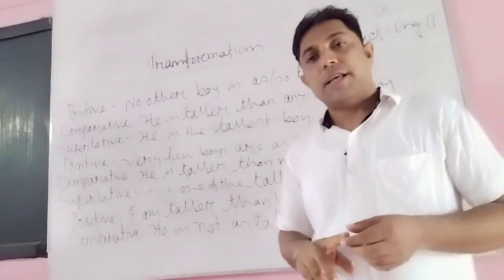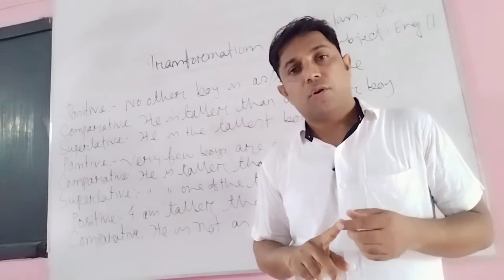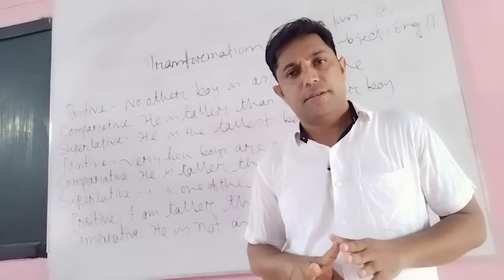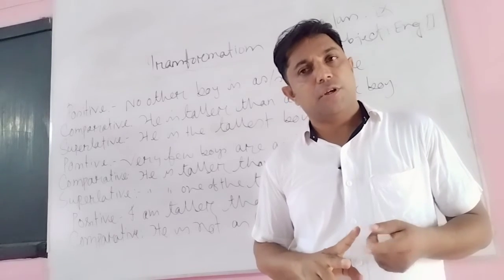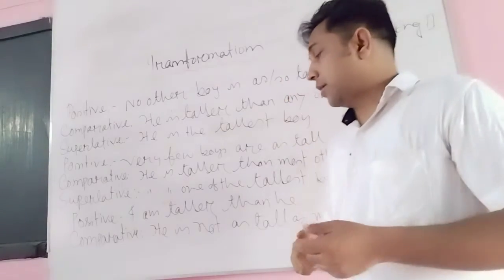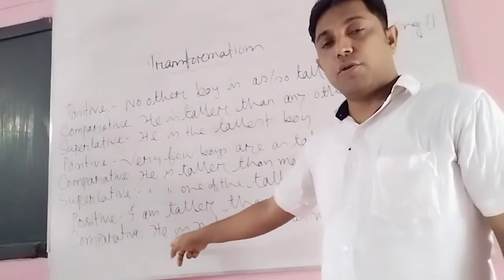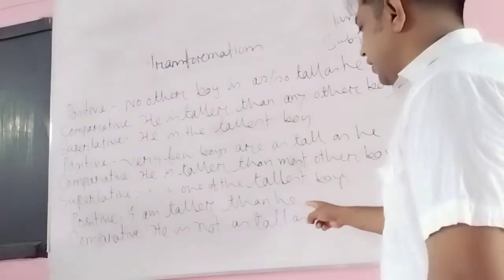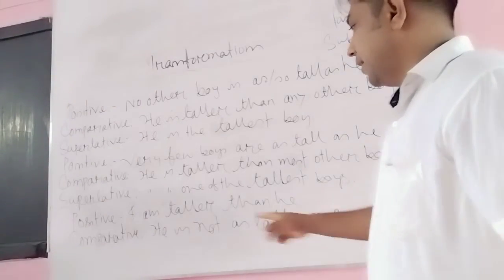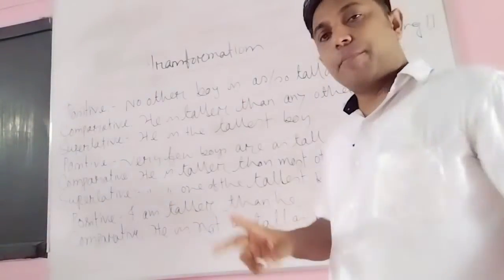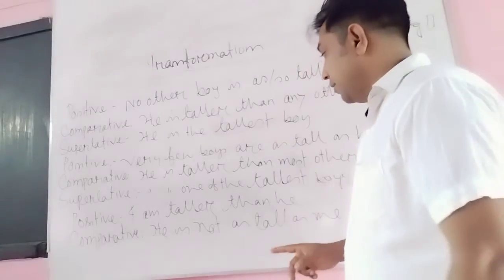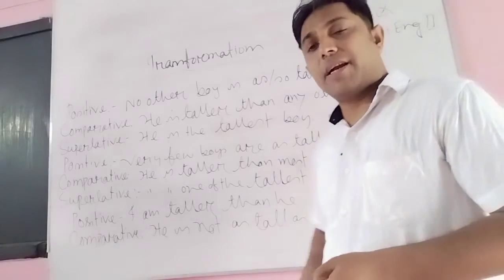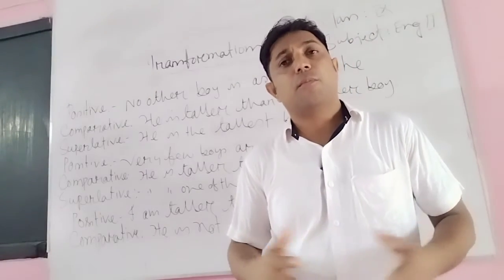When there is a comparison between two places, two things, two men, or any other two things, the rules will be the same. Here, follow me: I am taller than he. Here is the comparison between I and he. So you cannot make it superlative. Superlative is the comparison of two or more others.